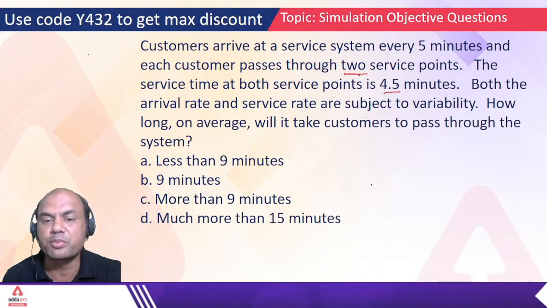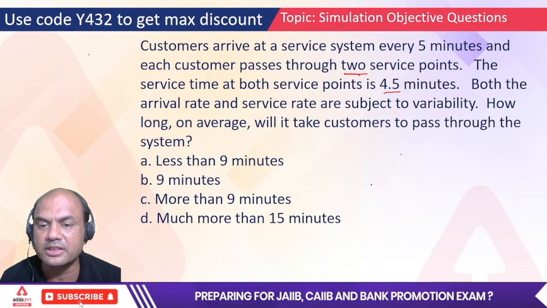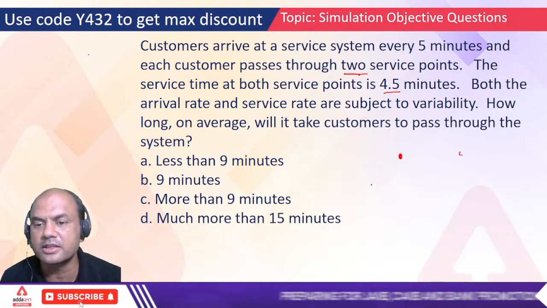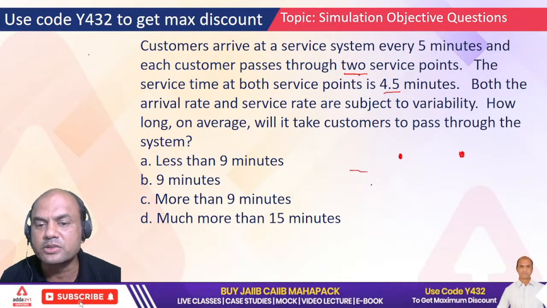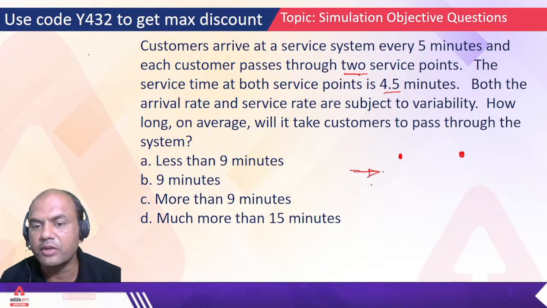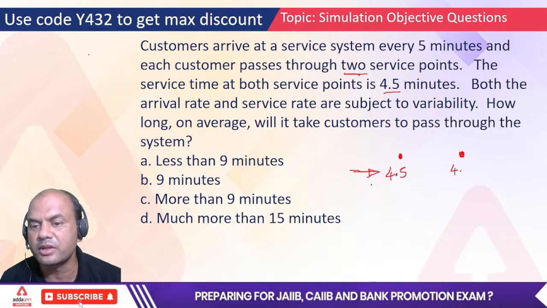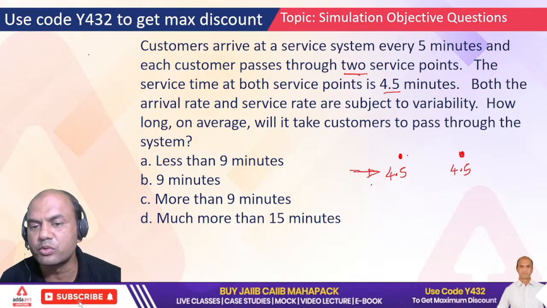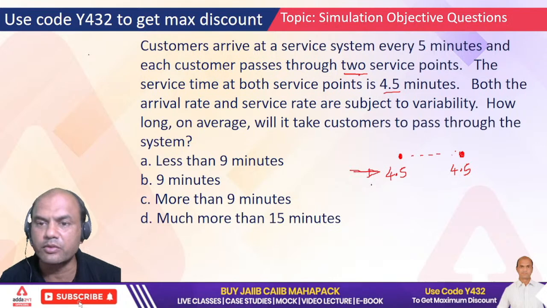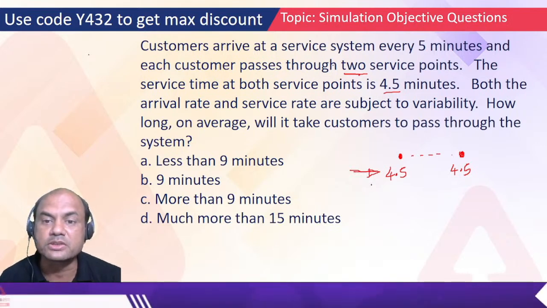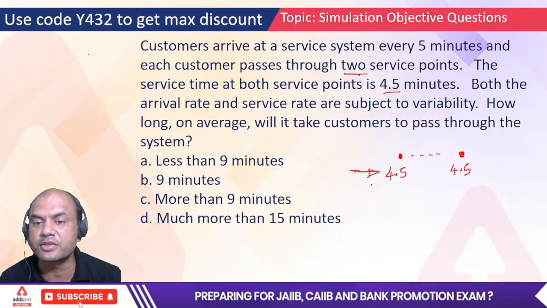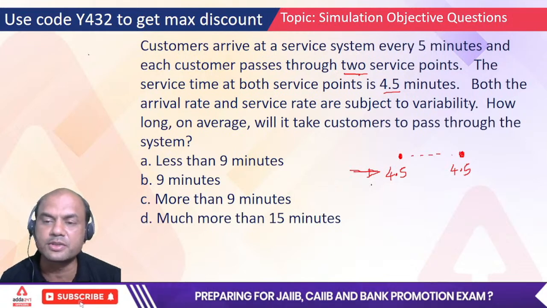So each service point will take 4.5 minutes. This is one service point, this is another service point. If I pass through this, I'll take 4.5 minutes over here and 4.5 minutes over here. So I pass through one and then I go through the second one. It's compulsory for me to pass through these 2 service points.